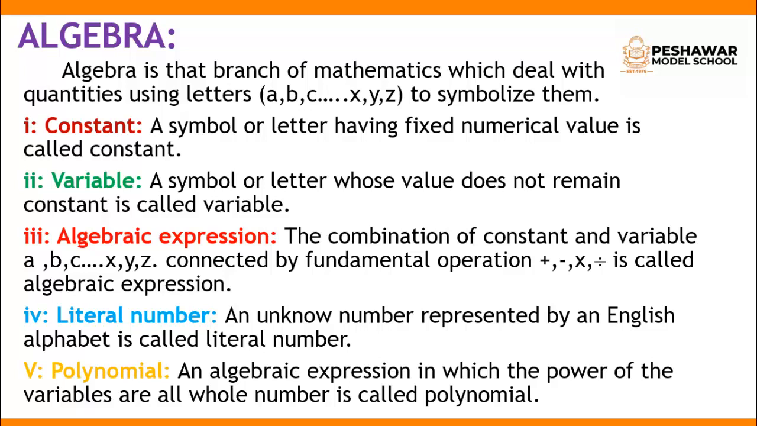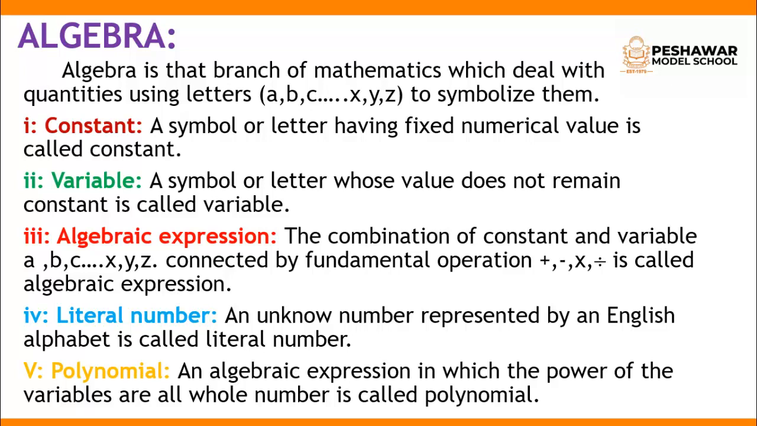The next term is variable. The word variable comes from vary. It means its value does not remain the same. Its value changes. So a symbol or letter whose value does not remain constant is called a variable. Does not remain constant means these values are changeable. These values are variables.